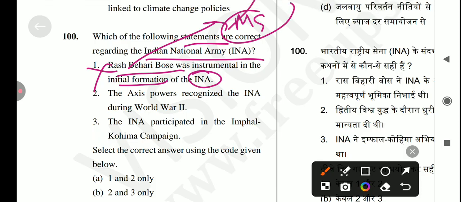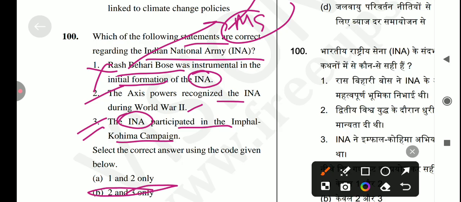Next is the Axis powers organized the Indian National Army during World War II. Yes, it's a correct statement. Next is the Indian National Army participated in the Imphal Kohima campaign. Yes, it's also a correct statement. So the answer for this question is option B. Only 2 and 3 are the correct answer for this question.